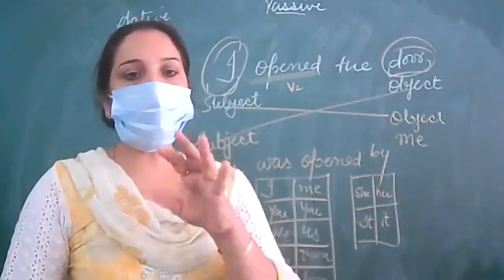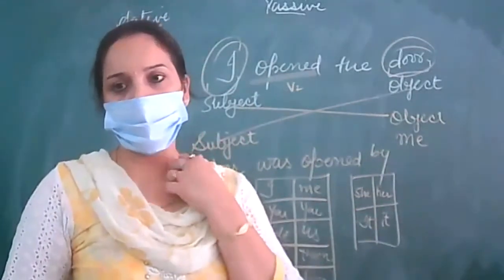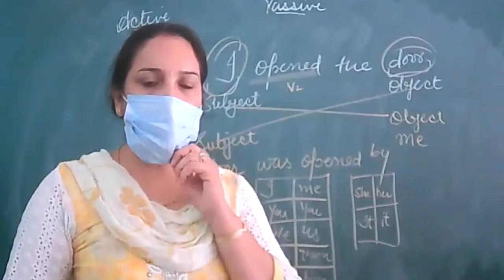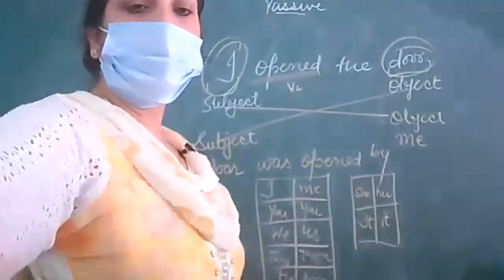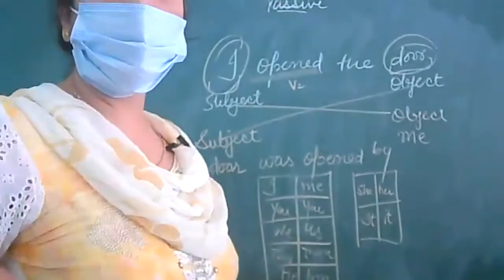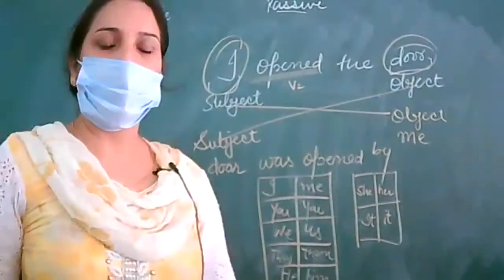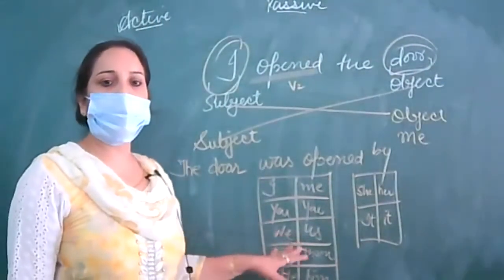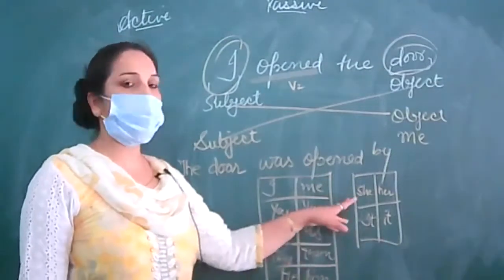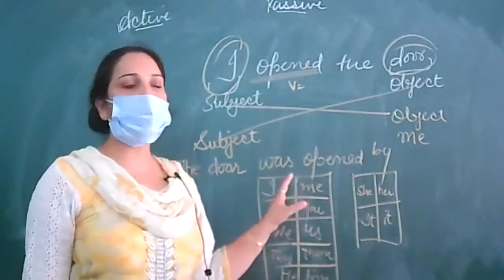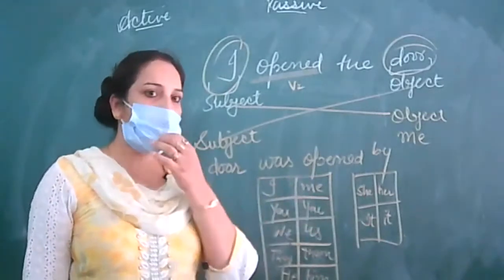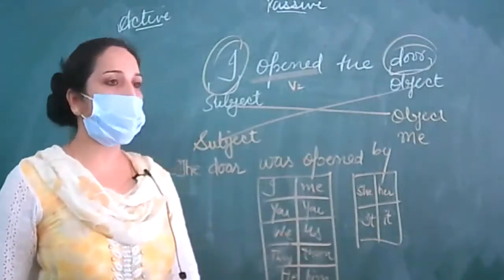I will change into me, you will change into you, we will change into us, they will change into them, he will change into him, she will change into her, and it will change into it. So these are the rules of active passive voice that you have to keep in your mind.